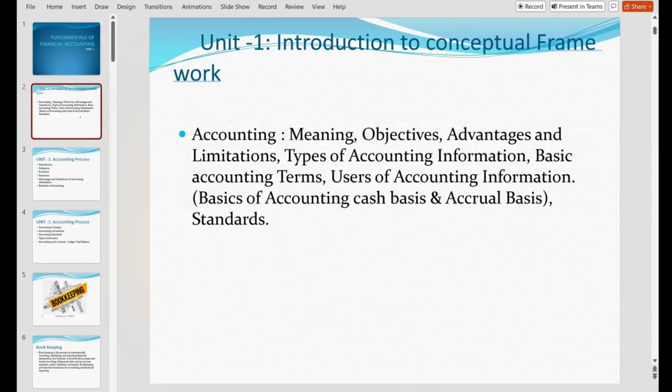Okay, now what we have done: accounting meaning, and uses of accounting information. Objectives, advantages and limitations we'll see tomorrow. In tomorrow's class we'll do objectives, advantages, and limitations.